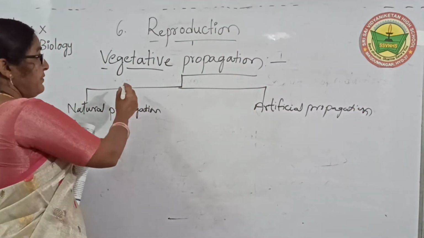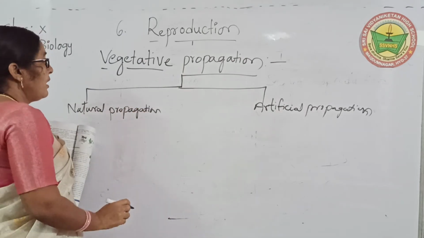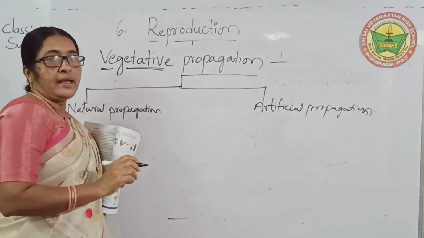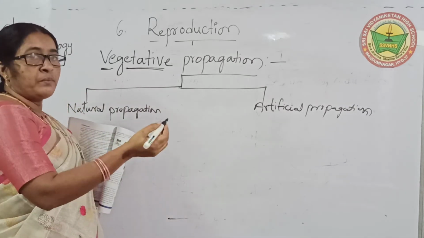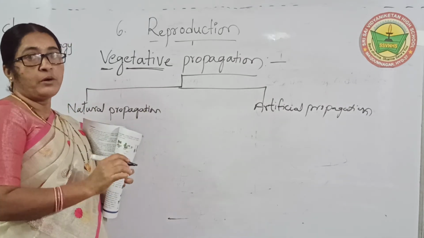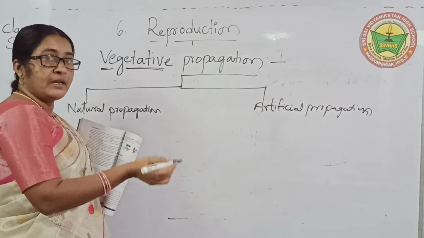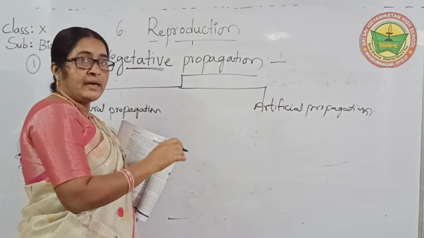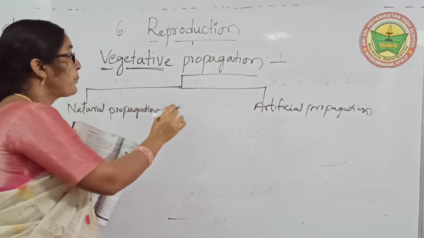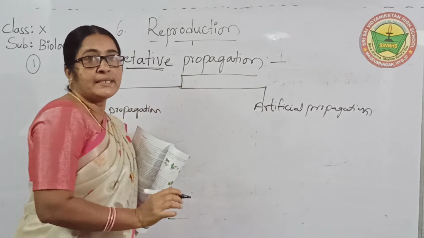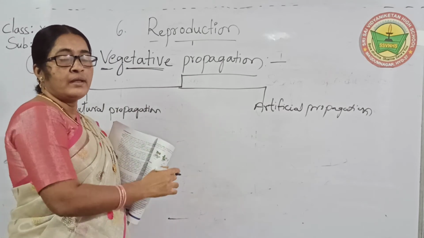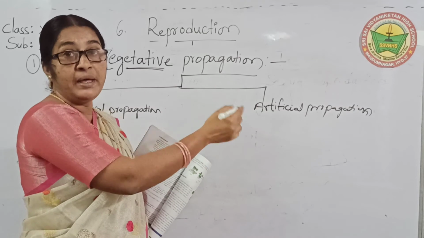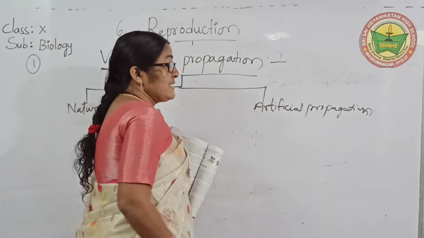Children, the next method is vegetative propagation. What is the meaning of vegetative? It relates to plants and the body parts of plants. Body parts of a plant mean stem, leaves, roots. And what is the meaning of propagation? Spreading. They are spreading and developing, their number increases. That is called propagation.